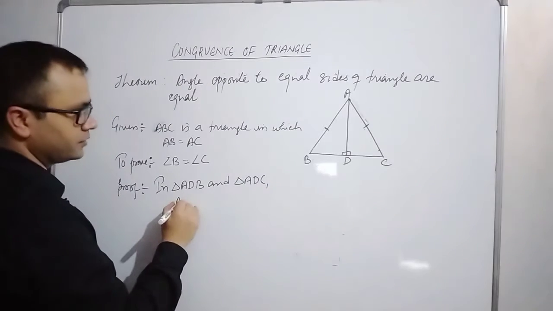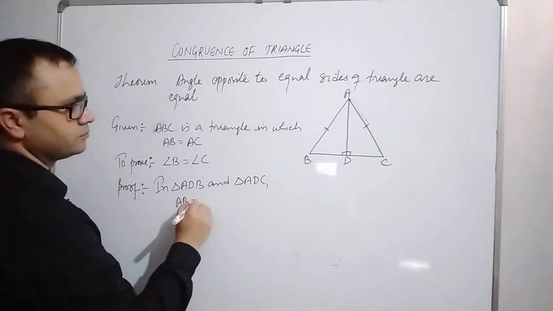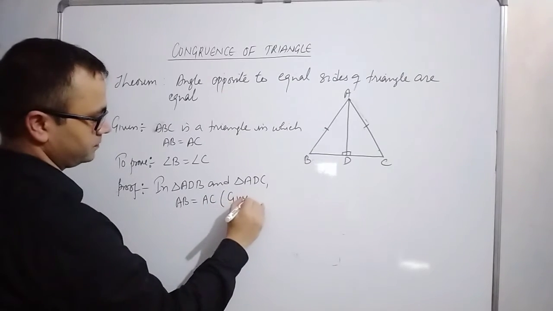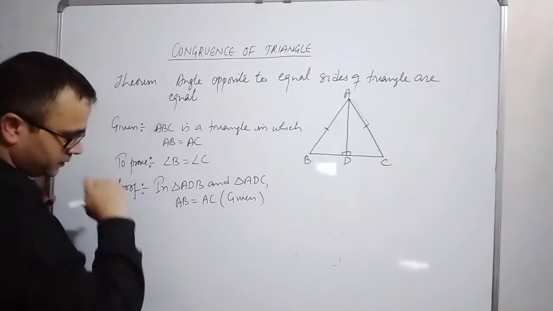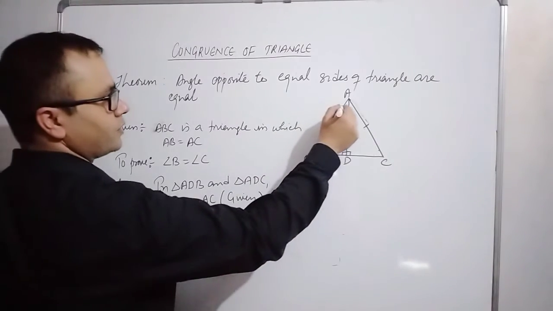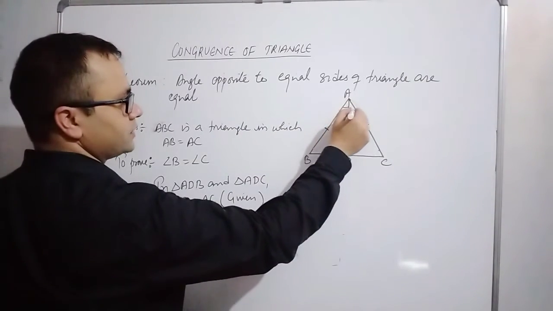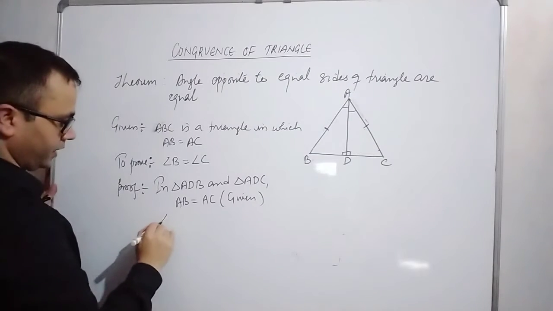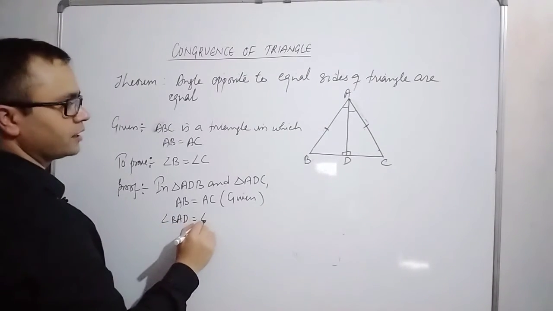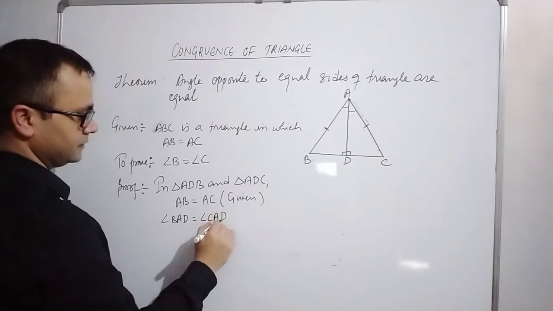So we write AB equals AC, it is given. The next reason is angle BAD equals angle CAD.